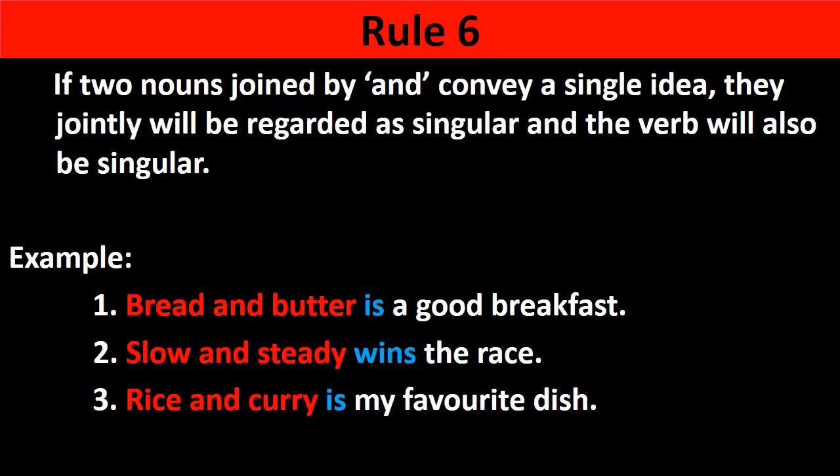If two nouns joined by and convey a single idea, so this is an exception, they jointly will be regarded as singular and the verb will also be singular. For example, bread and butter is a good breakfast. So bread and butter, when you apply butter on bread, it becomes one unit, not two separate nouns. So here we will provide a singular verb, that is. Slow and steady wins the race. Rice and curry is my favorite dish.